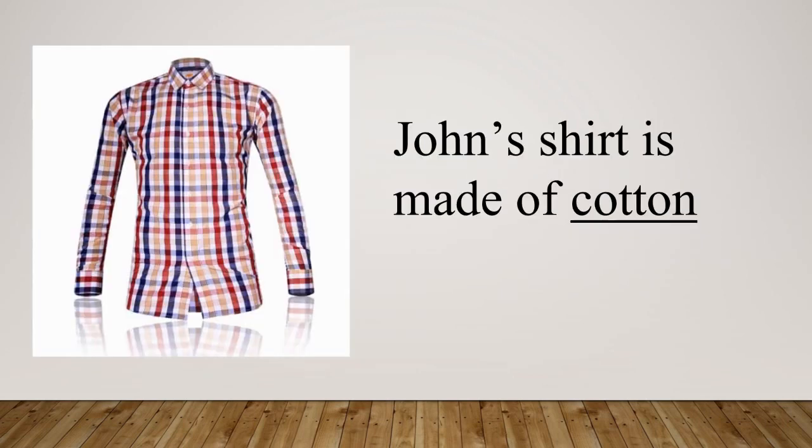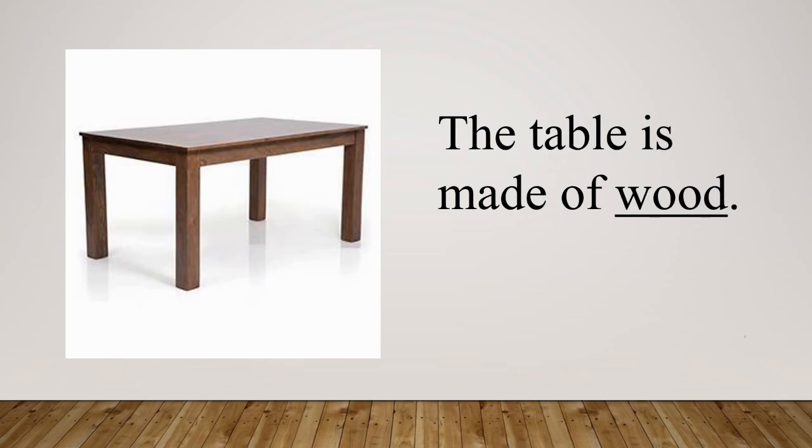Look at this example. John's shirt is made of cotton. Here, shirt is made of cotton, so cotton is a material noun. Look at this sentence. The table is made of wood. In this sentence, wood is used to make table, so wood is a material noun.